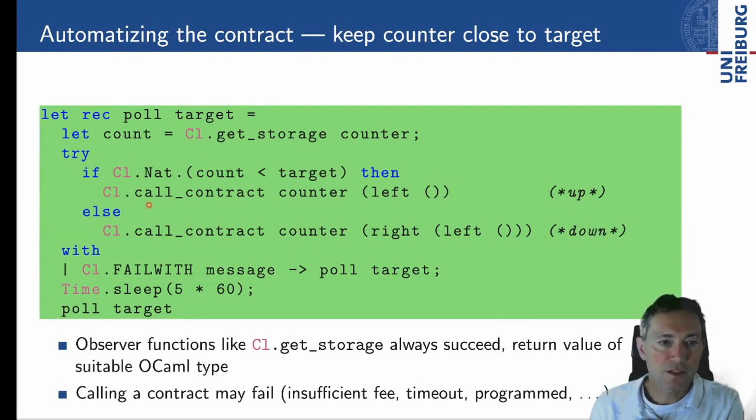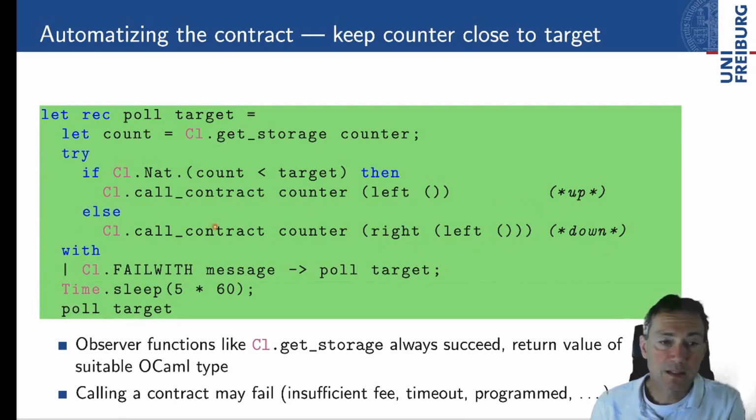Then there are other functions like call contract. Call contract is also fully typed. It takes the counter handle and then it knows that now it needs something of the parameter type mapped to OCaml again. In this case, left unit means we are selecting the up entry point, and right and left unit means we are selecting the down entry point.